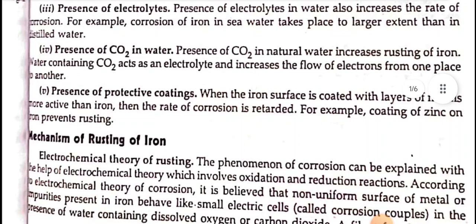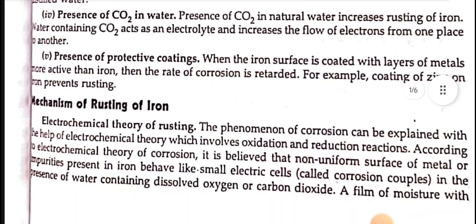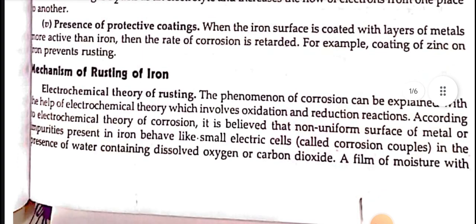Fourth, presence of carbon dioxide in water. Presence of carbon dioxide in natural water increases rusting of iron. Water containing carbon dioxide acts as an electrolyte and increases the flow of electrons from one place to another. Fifth, presence of protective coatings. When the iron surface is coated with layers of metals more active than iron, then the rate of corrosion is retarded. For example, coating of zinc on iron prevents rusting.